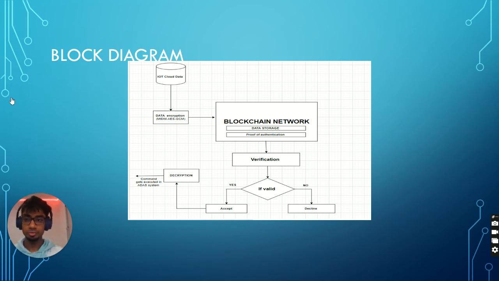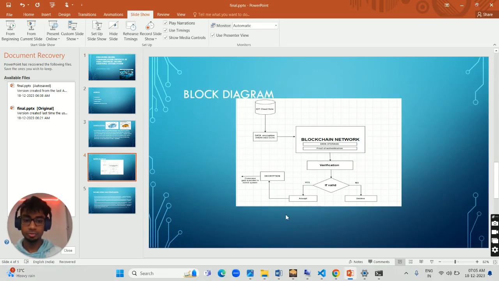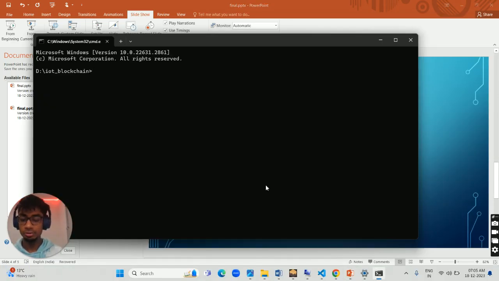Now we are going to deploy the application. The web application runs on port 3000. We use Yarn, which is a JavaScript library management tool.